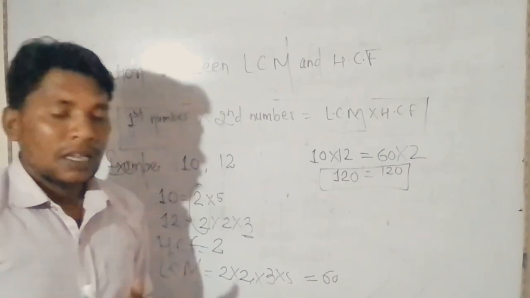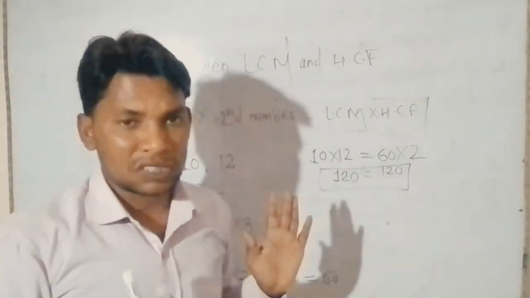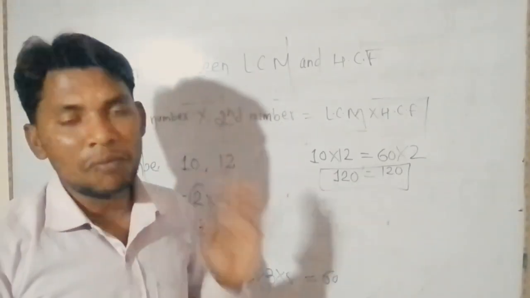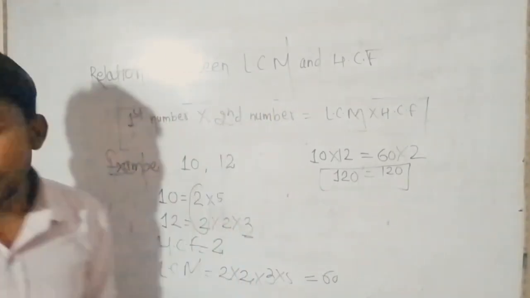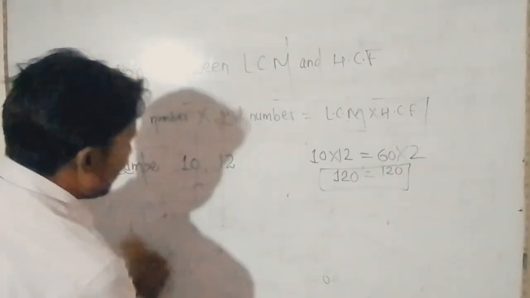So in this chapter we have proved many irrational numbers. Let us prove root 2 is an irrational number.